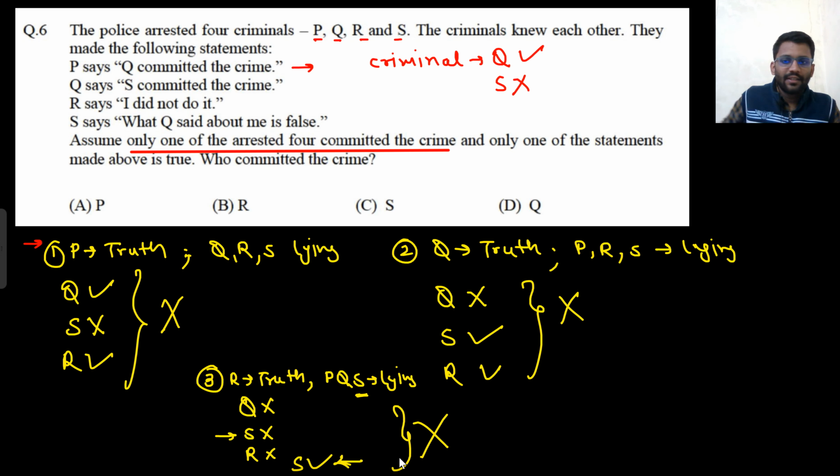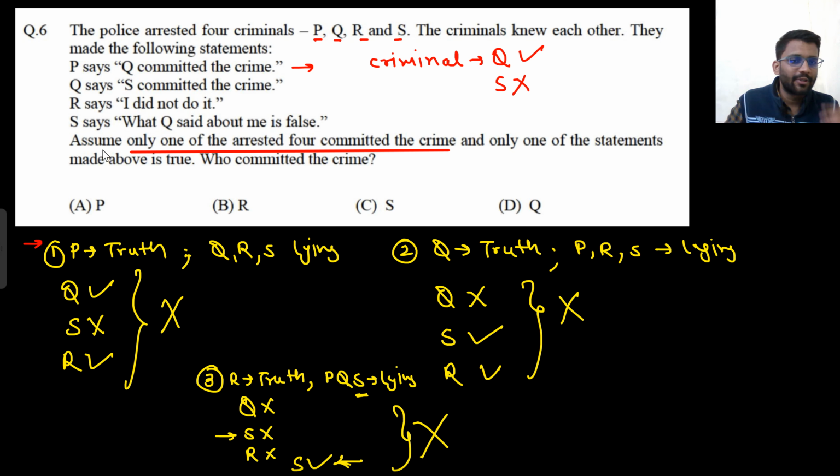Did you understand this? We are assuming that R said the truth, and the rest all are lying. P is saying Q committed the crime, so Q did not commit the crime. Q says S committed the crime, so Q is also lying, which means S did not commit the crime. Now R is saying I did not do it, and we are assuming R is saying the truth, so R also did not commit the crime.